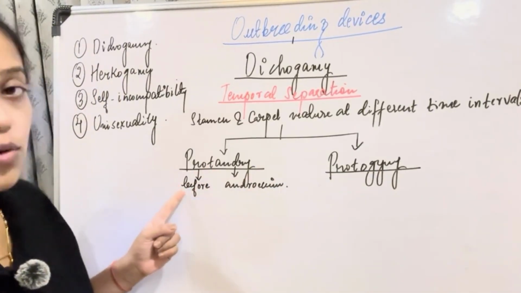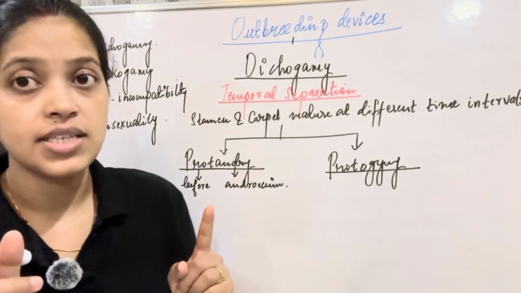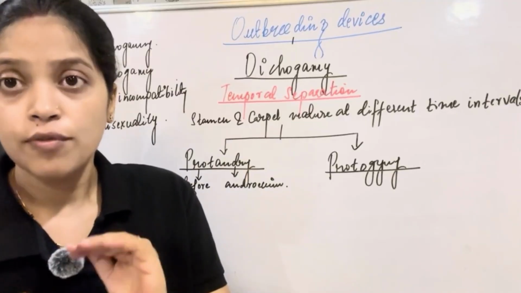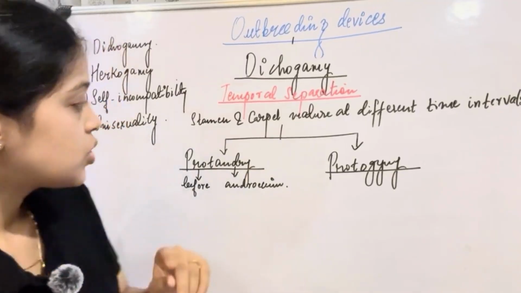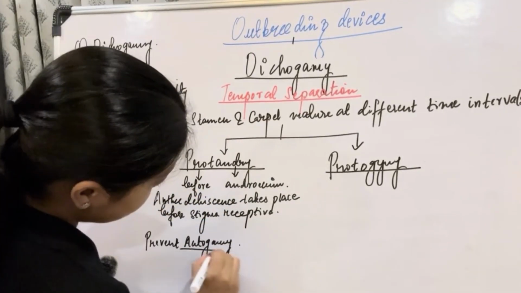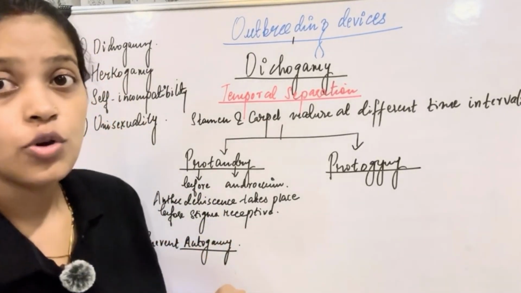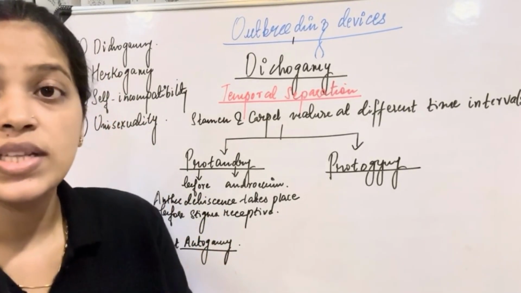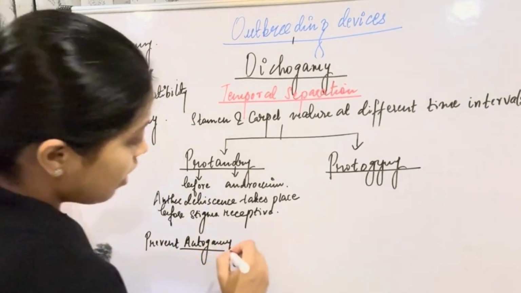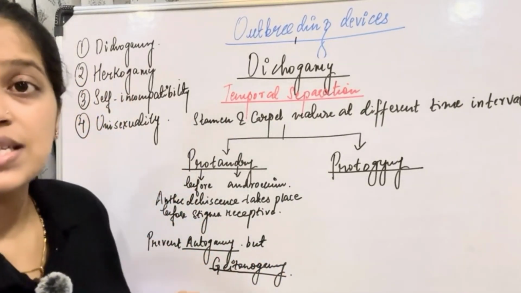Protandry, pro means before. So here the anther dehiscence will take place before the stigma becomes receptive within the same flower. So this will prevent autogamy. What was autogamy? When the pollination takes place within the flower. This will prevent autogamy, but geitonogamy will still happen.